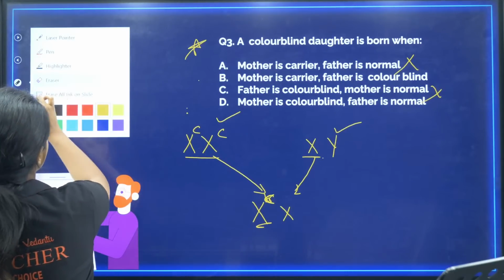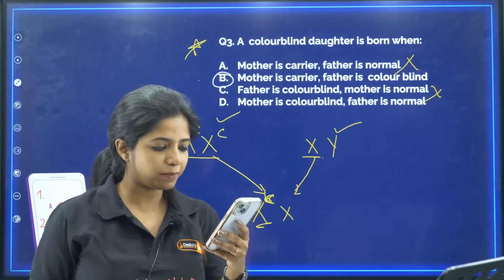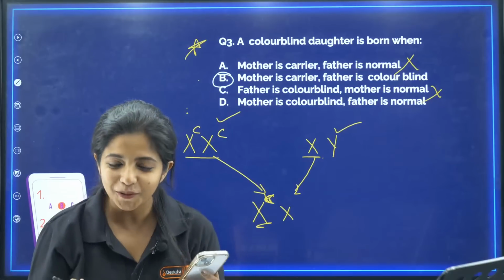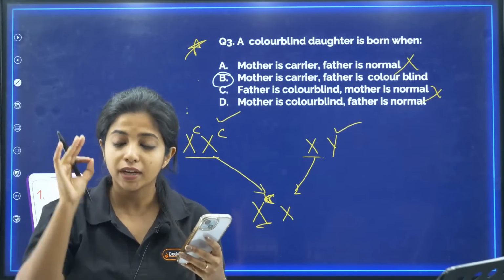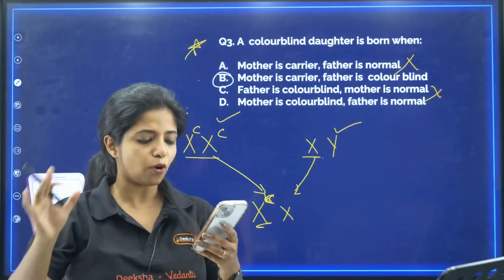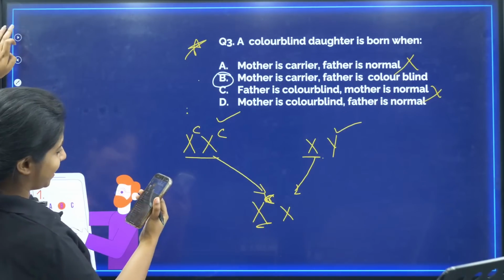So with that, what do we understand? Your answer will be B. All of you who got B, kudos to you. All of you who got your answers wrong, it's totally fine. This is how we learn. For a colorblind daughter, the mother should be a carrier and the father should be colorblind. Always remember this.